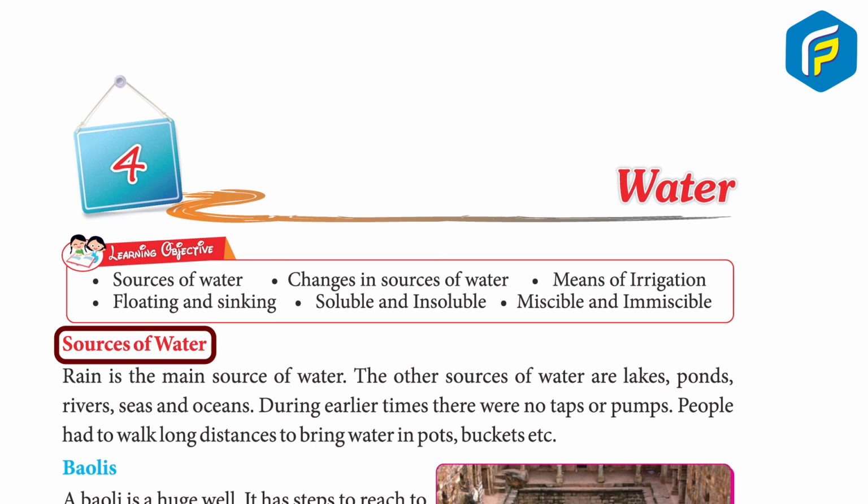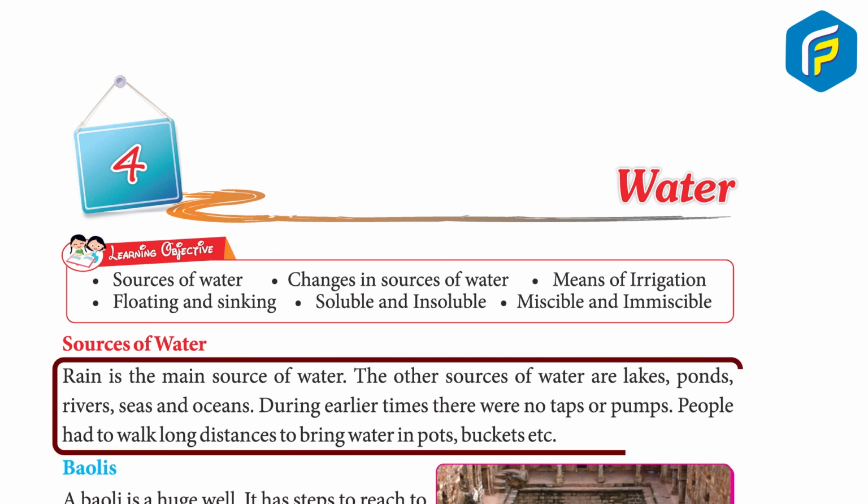Sources of water. Rain is the main source of water. The other sources of water are lakes, ponds, rivers, seas and oceans. During earlier times, there were no taps or pumps. People had to walk long distances to bring water in pots and buckets, etc.